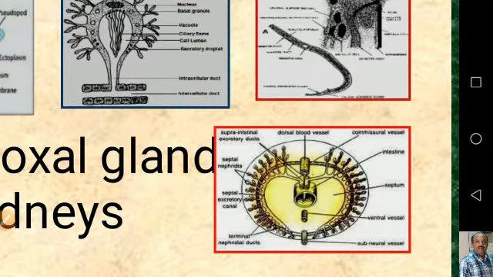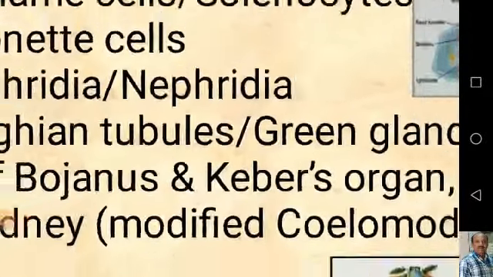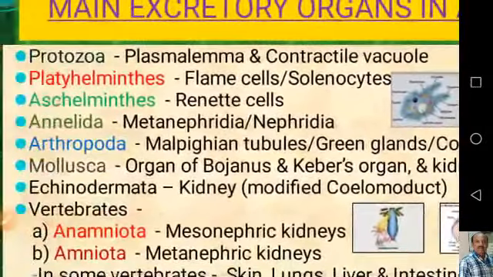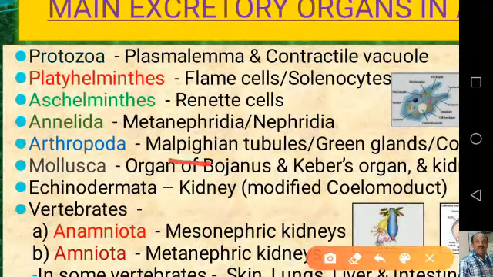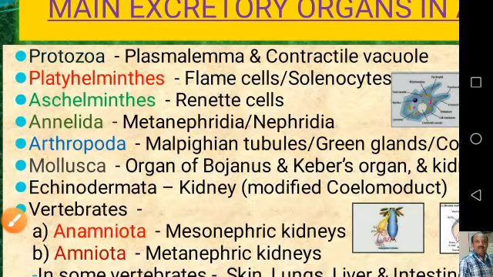Now coming to the third system, which is called the Malpighian tubule system. As I told you, the Malpighian tubules are mainly the organs of excretion in arthropods, that means especially the insects. A Malpighian tubule is an elongated out-pocket attached between the midgut and hindgut. Now we shall have a look at the figure.